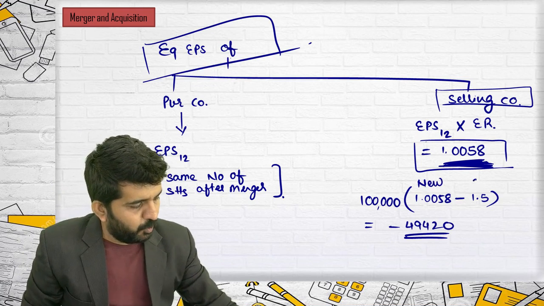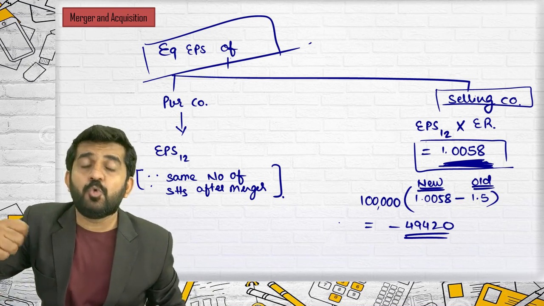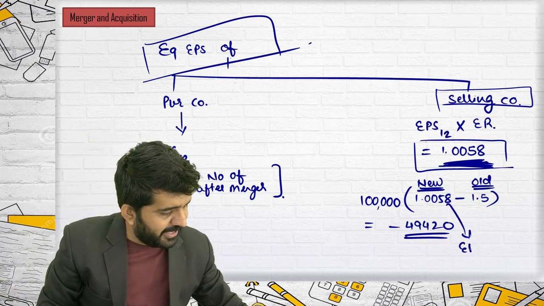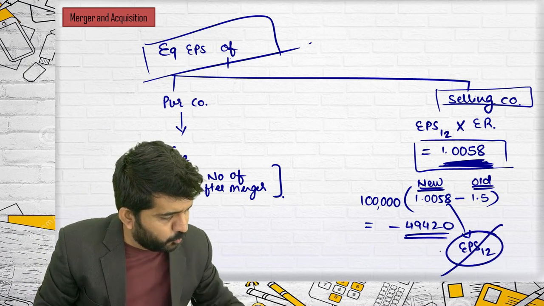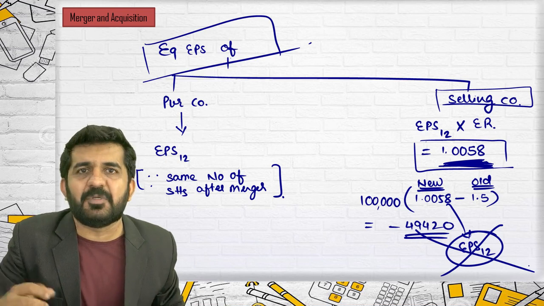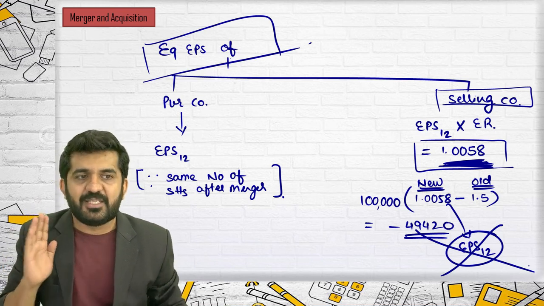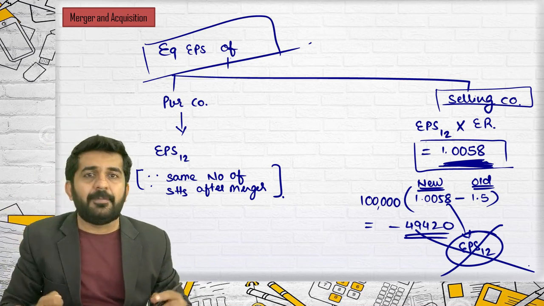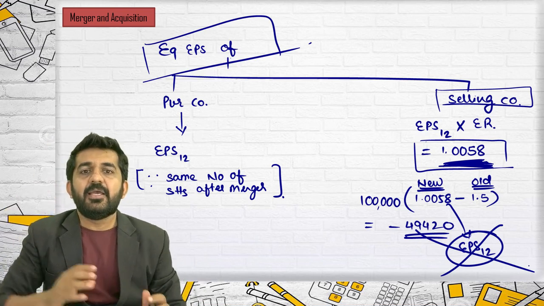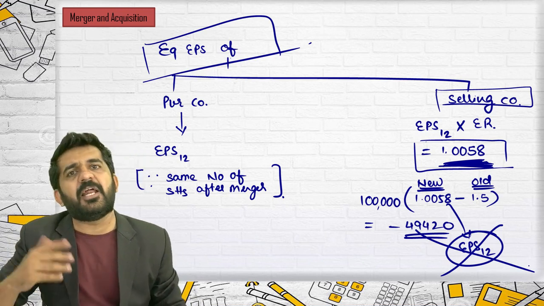New versus old. If I want to compare the new EPS, sir, should I take EPS 1.2? No. Why? Because this is the selling company, and the selling company does not have the same number of shares. So equivalent EPS, as rightly said by Mehak, can be directly compared with old EPS multiplied by the number of shares.